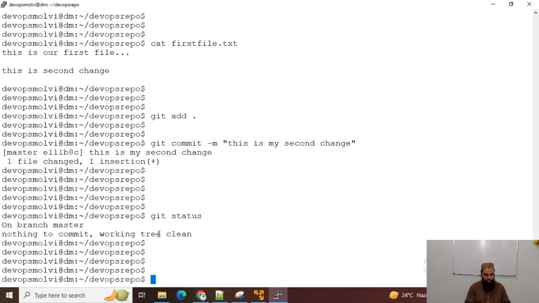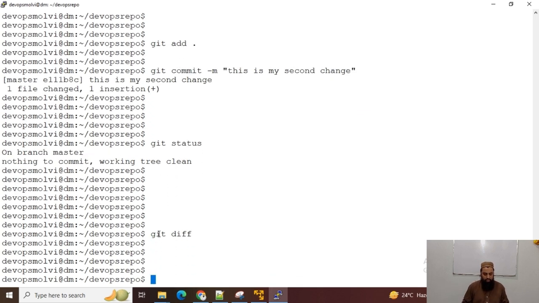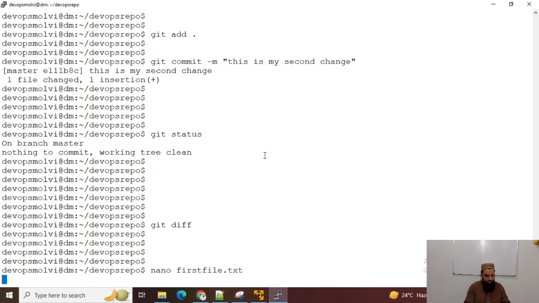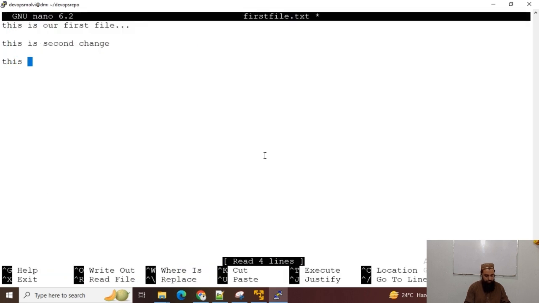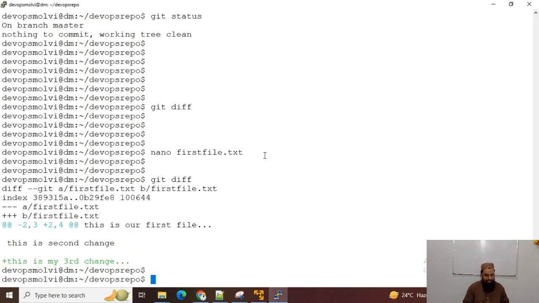Now there should be no difference. Git diff command, and it is not showing any difference. So the git diff command helps you compare, and it tells you the changes in your project. Now for instance, let us repeat quickly. If I create another change, and this is my third change. Now if I run the git diff command, it would definitely show that there are some changes in the file. Okay, now which change? This is my third change.